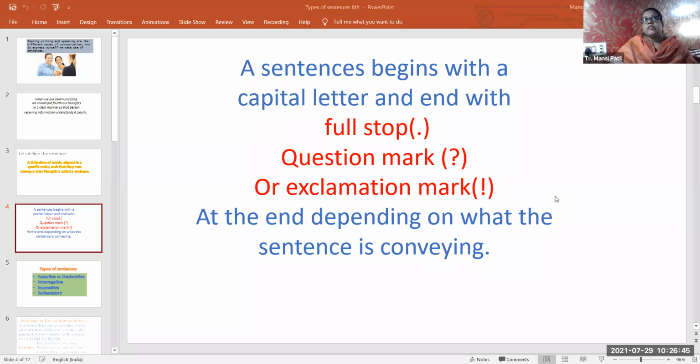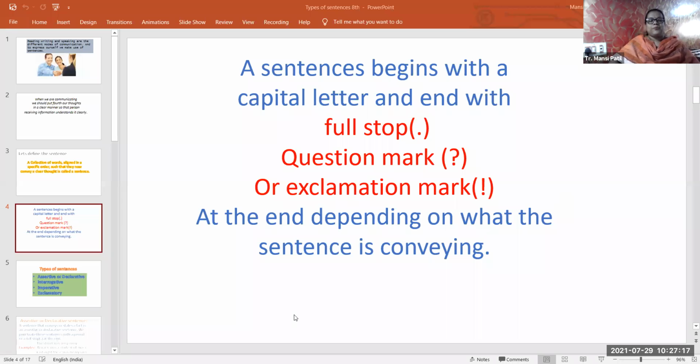Or if it is an exclamation, meaning the sentence is conveying some emotions, you're going to put the exclamation mark at the end. So we will decide what the sentence is conveying. While speaking we can't say, oh, exclamation mark, what you're doing. We are not going to say that, right? Yes, students, while writing we are using all these marks. So it depends on what the sentence is conveying.